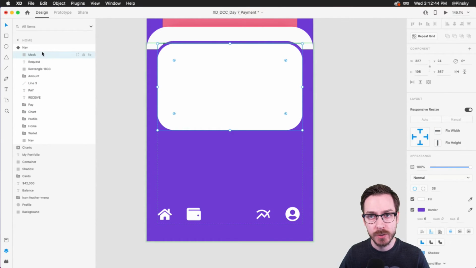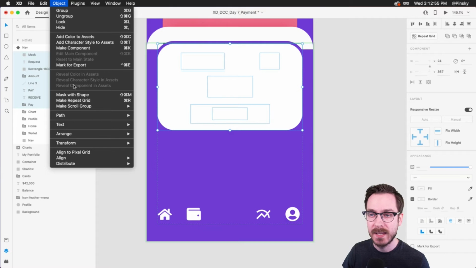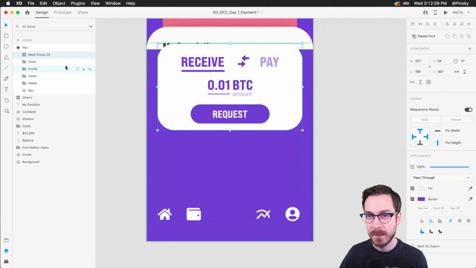I'm going to make sure that's selected at the top of the layer stack. I'm going to hold down my shift key and click on everything underneath it, so all of it is selected. With that done, we're going to go up to the object menu and then Mask with Shape right here. Boop. And it's going to essentially mask everything away.